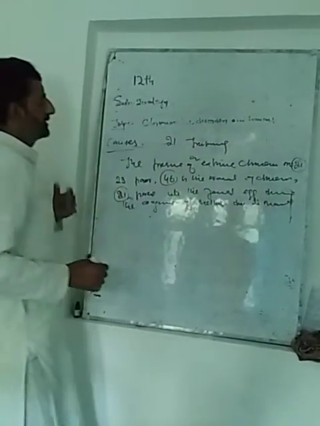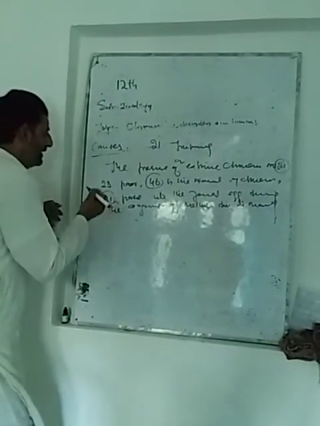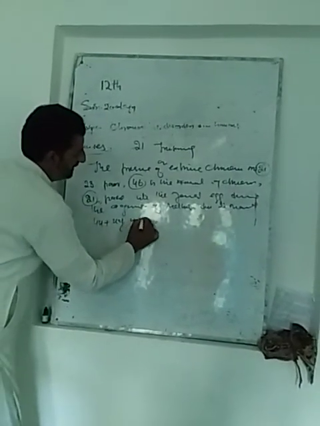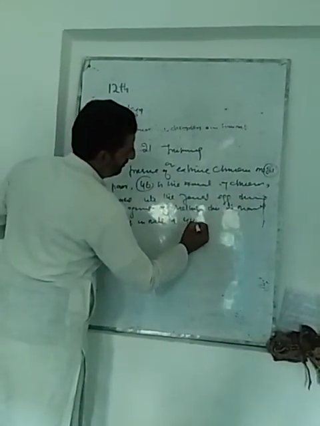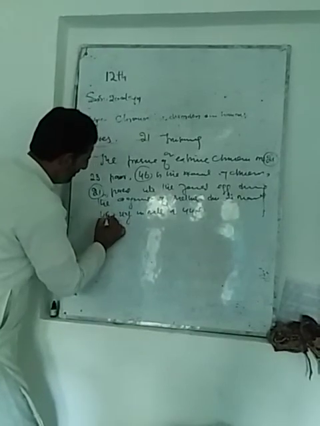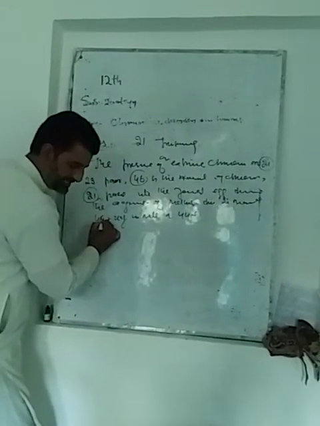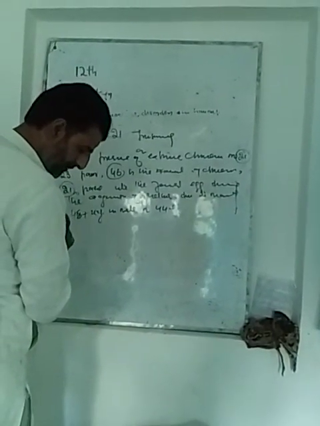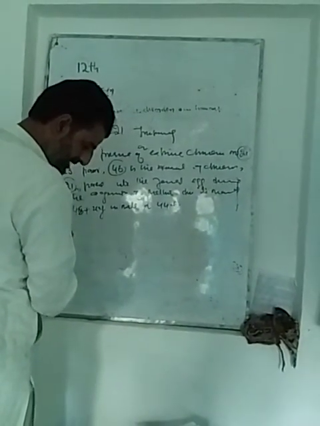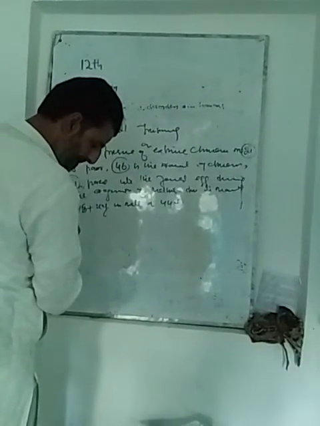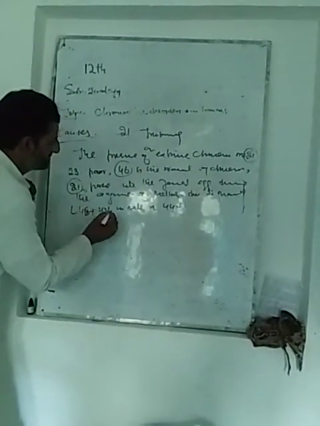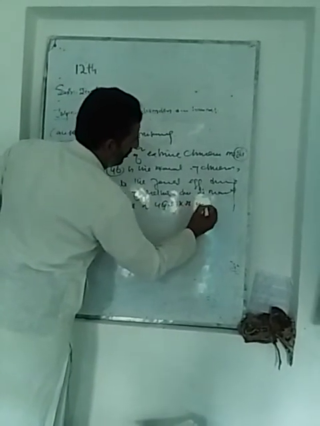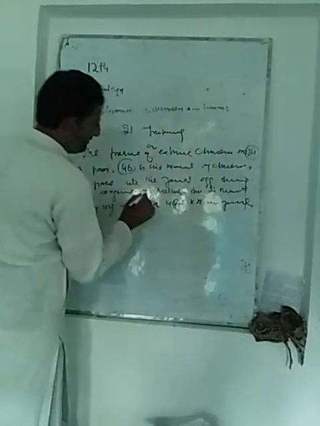रिजल्टिंग क्या हो रहा है? रिजल्ट में क्या होता है कि 44 plus XY in male and 44 plus XX in female becomes 45 plus XY in male and 45 plus XX in female.